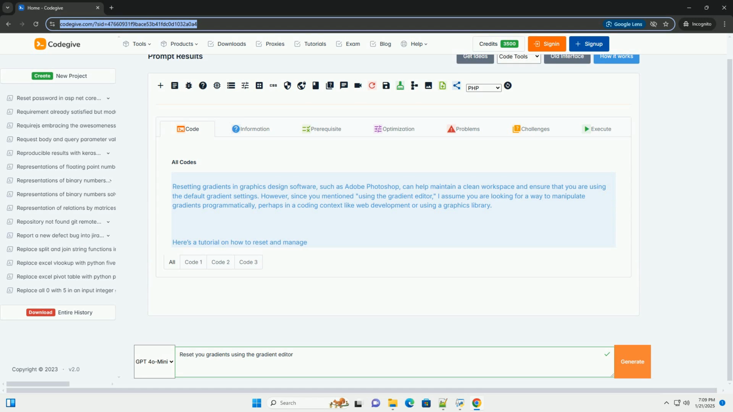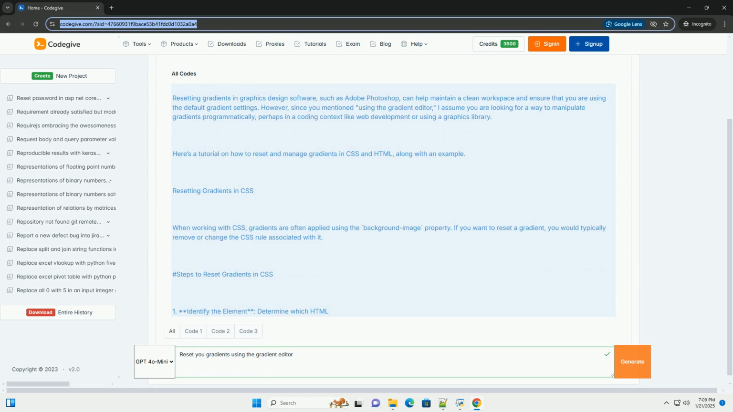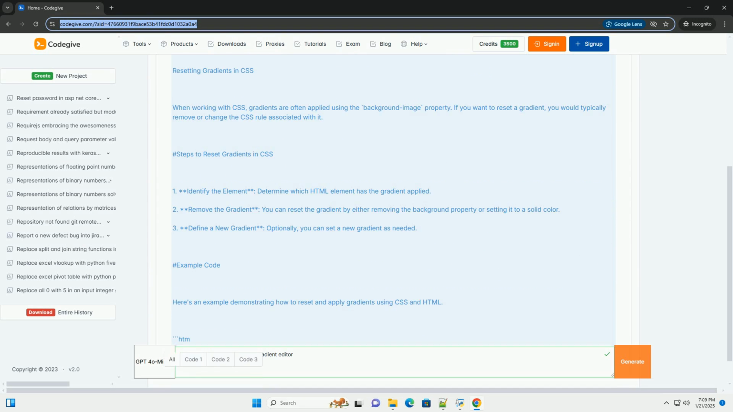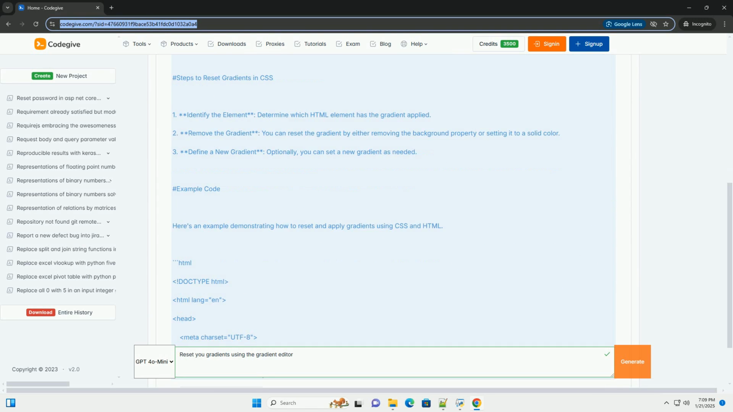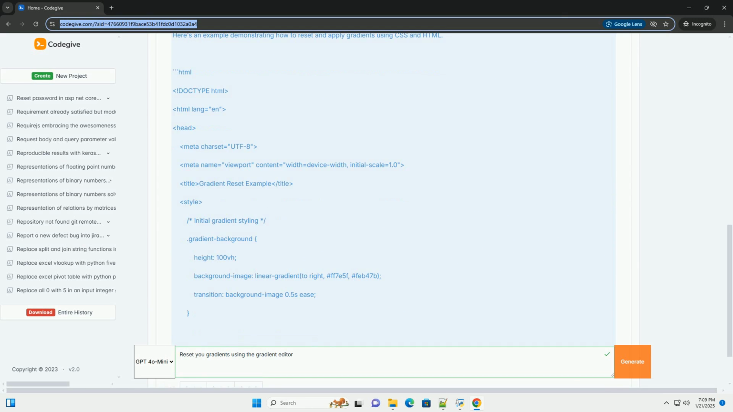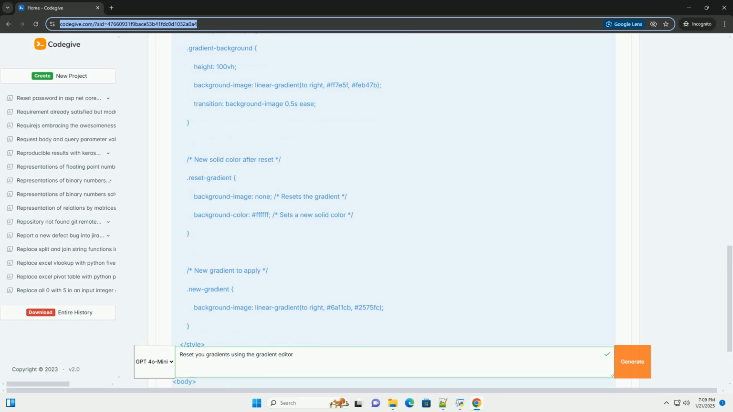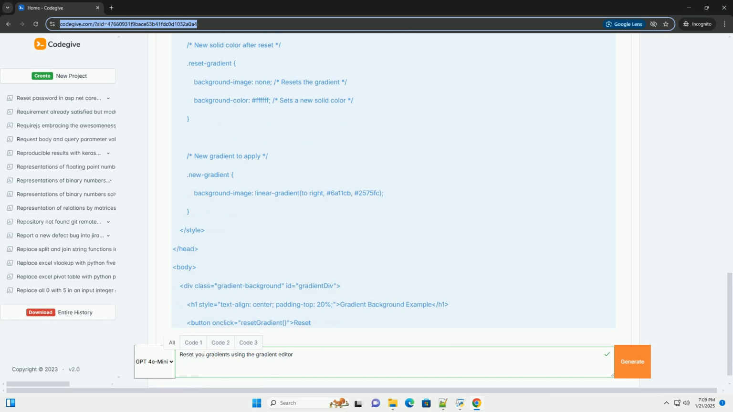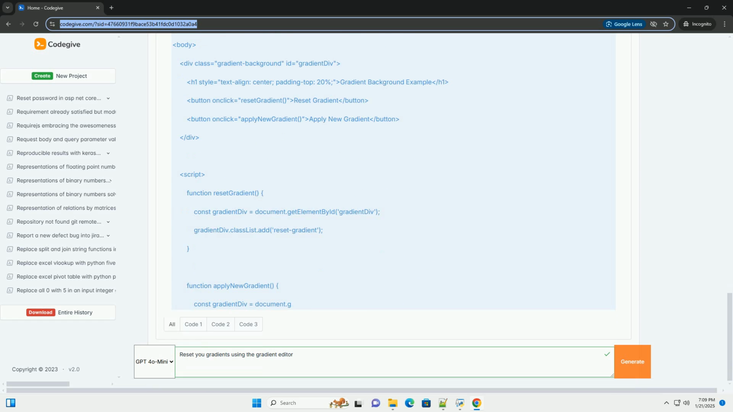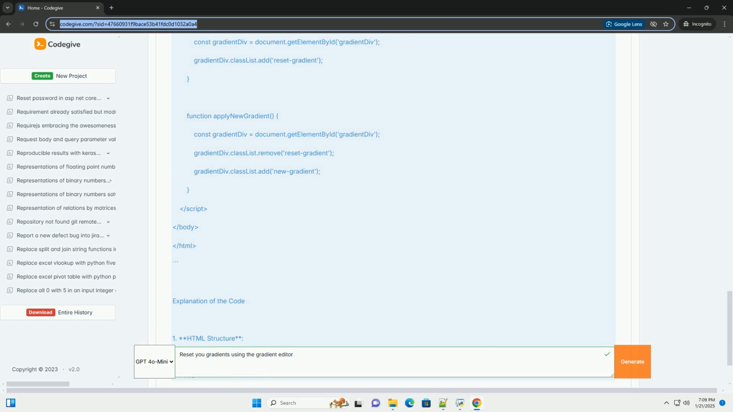Resetting gradients in graphics design software, such as Adobe Photoshop, can help maintain a clean workspace and ensure that you are using the default gradient settings. However, since you mentioned using the gradient editor, I assume you are looking for a way to manipulate gradients programmatically, perhaps in a coding context like web development or using a graphics library. Here's a tutorial on how to reset and manage gradients in CSS and HTML, along with an example.